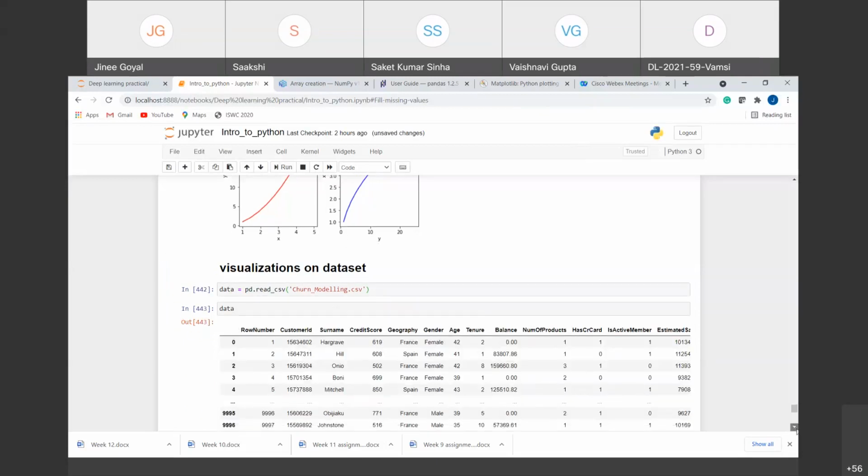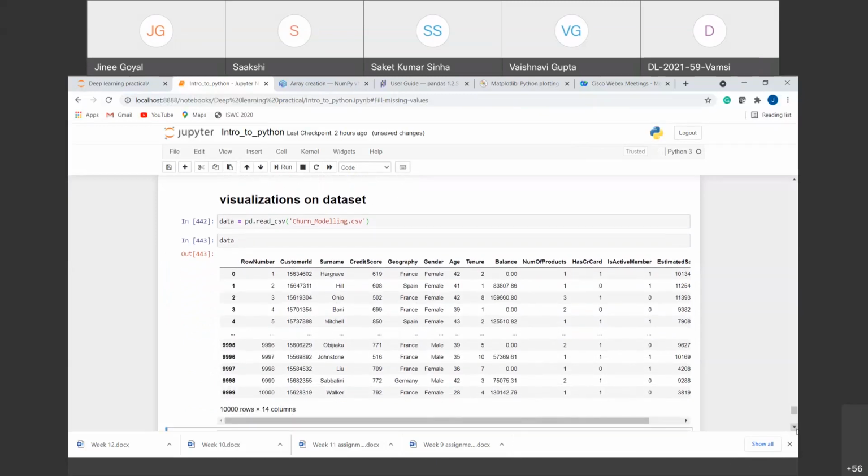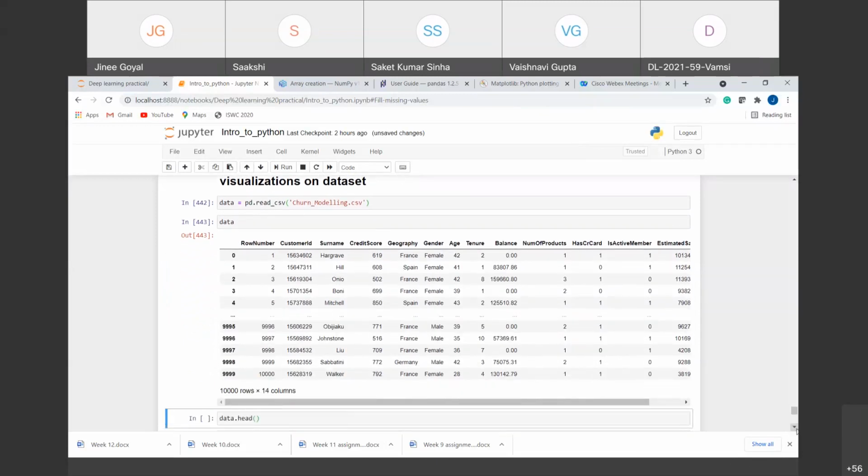So you can see the data set. Now this is a churn modeling data set that consists of 10,000 rows and 14 columns. This churn modeling data set gives us the information about the customers for the last 6 months, and then it tells us whether the customer has exited the bank or not exited the bank. That is, the customer is still a customer of the bank or he has left the bank, right?